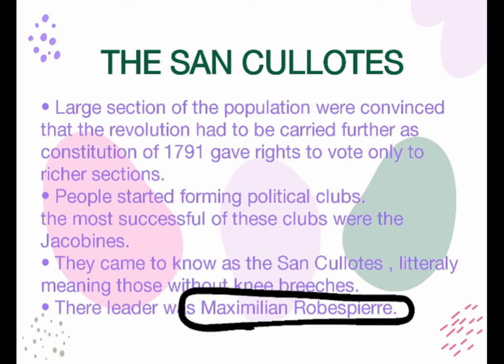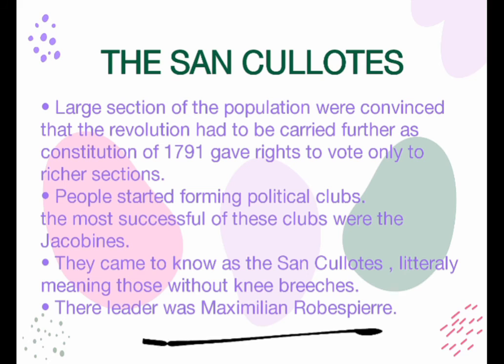He was like an enemy. And one more thing: he made himself the emperor of France without any constitutional right. He just said, I am the emperor.